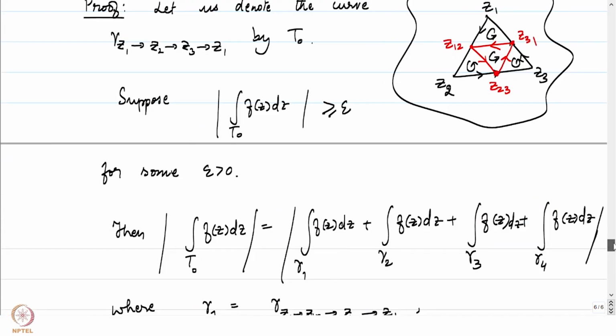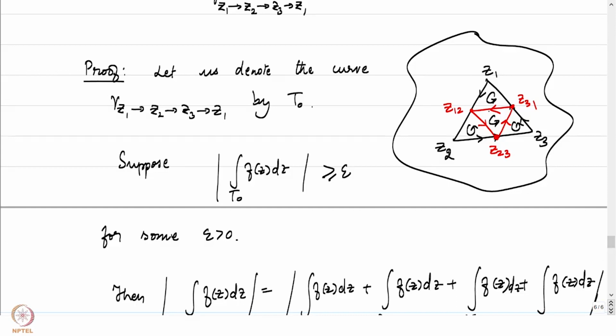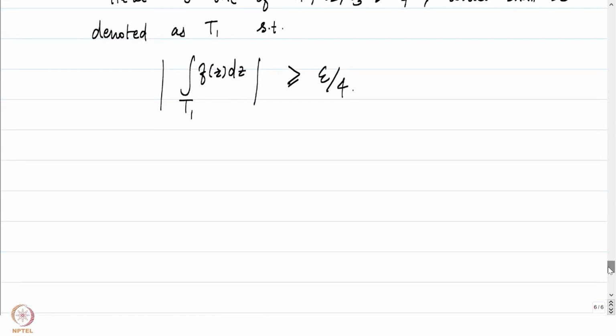So it's going to be one of these 4 triangles that are drawn here, which will be denoted by T1, and which satisfies the condition that the integral of f over T1 is greater than or equal to epsilon by 4. The thing to note here is, before I come to the diameter, the arc length of T1 is just going to be equal to the arc length of T0 by 2.